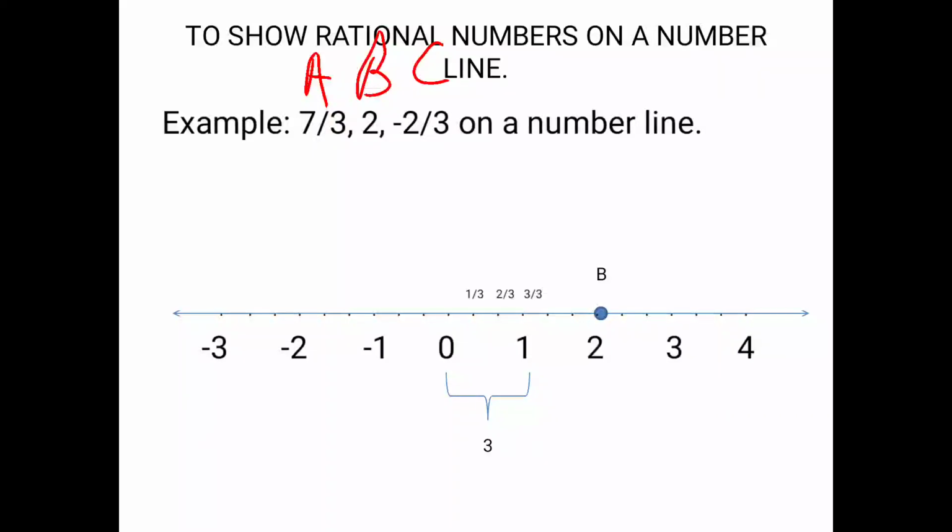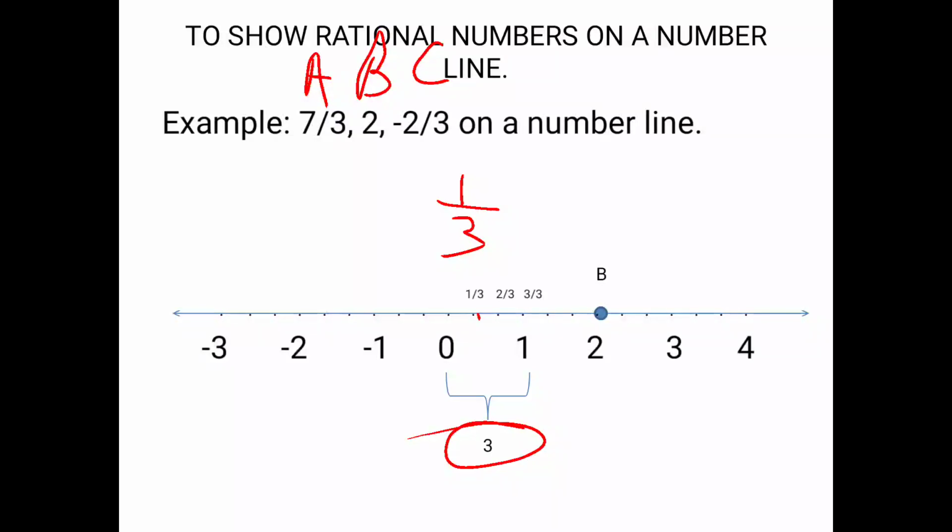Now each point we are going to label as 1 upon 3, 2 upon 3, 3 upon 3. This 3 parts will give us the denominator. In how many parts a unit is divided will give you the denominator. So the first point after 0 is 1, but the denominator of this point is 3 because of the number of parts it is divided into.